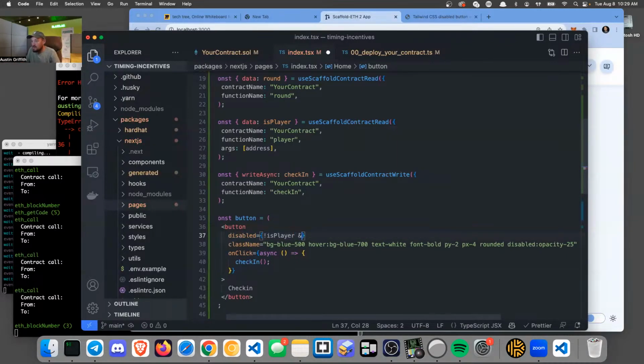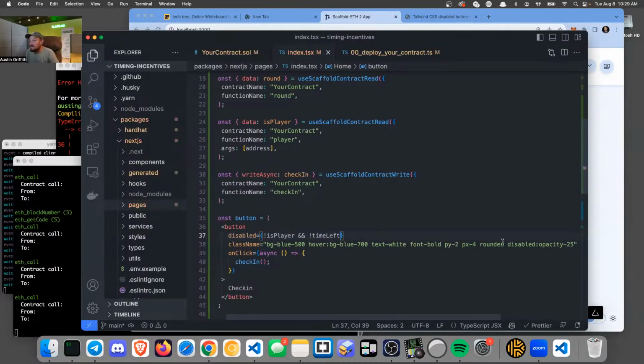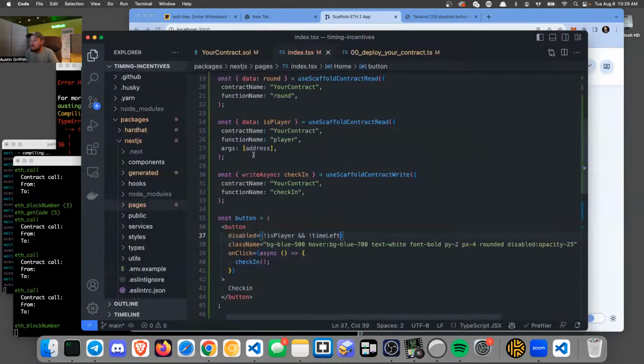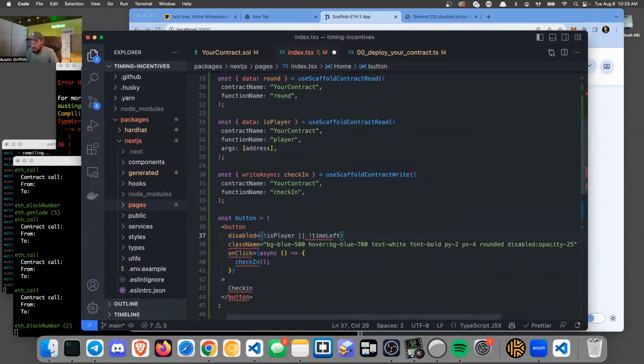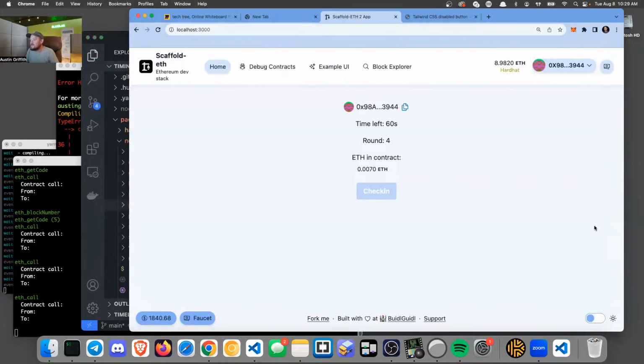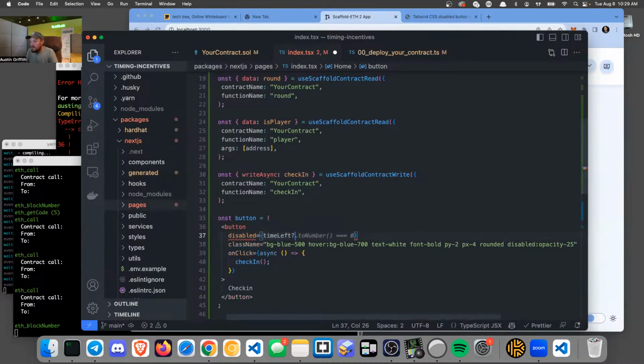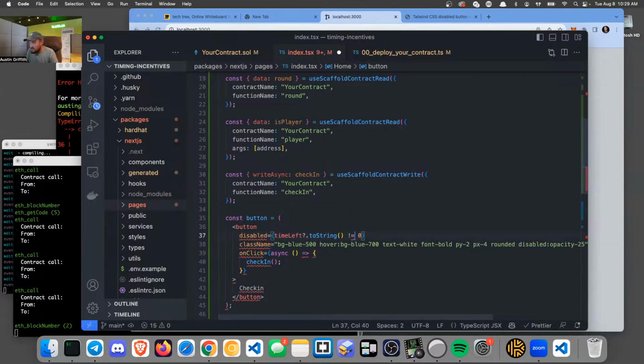Okay, so let's just try this. Okay. And then it's toString does not equal the 0 string, right?